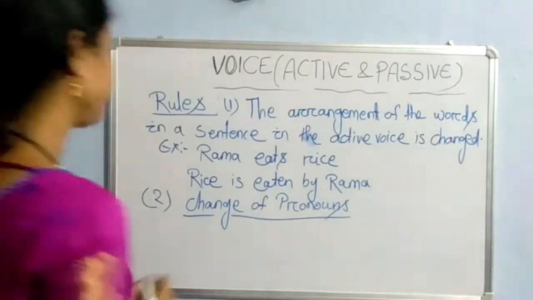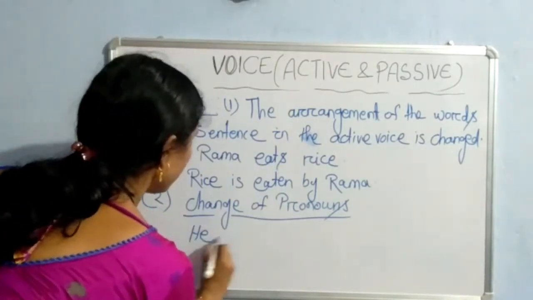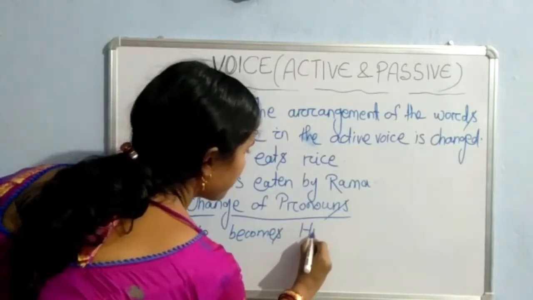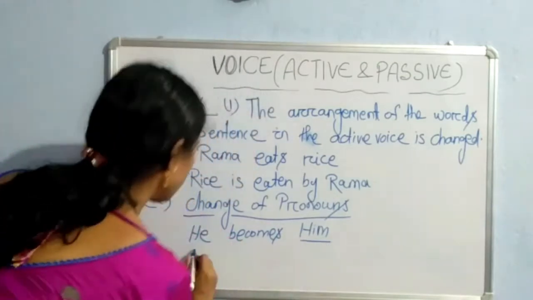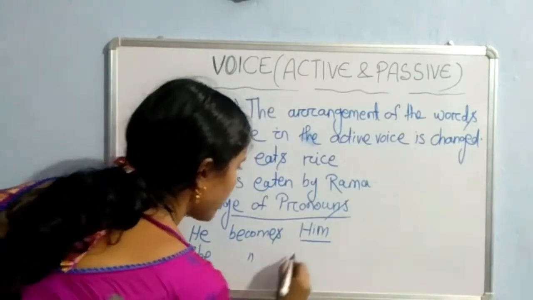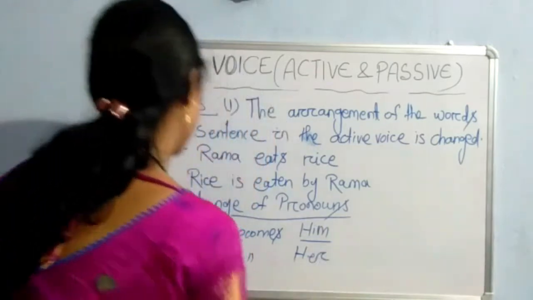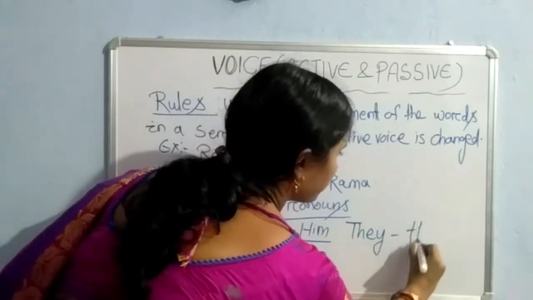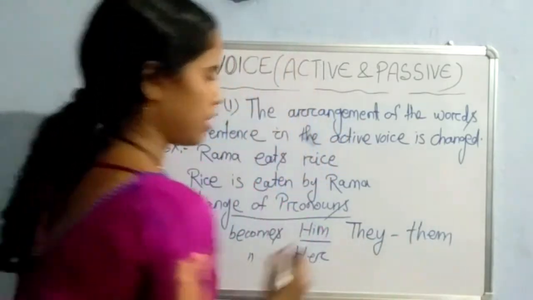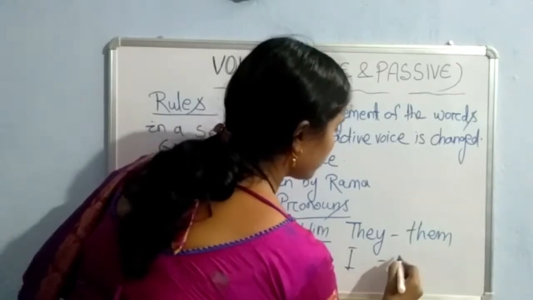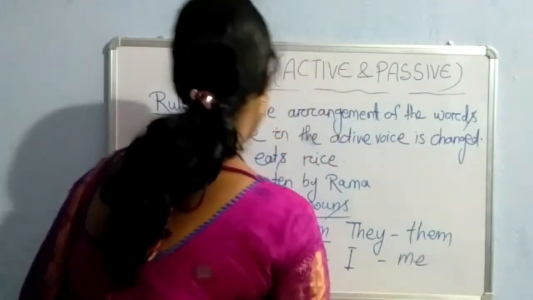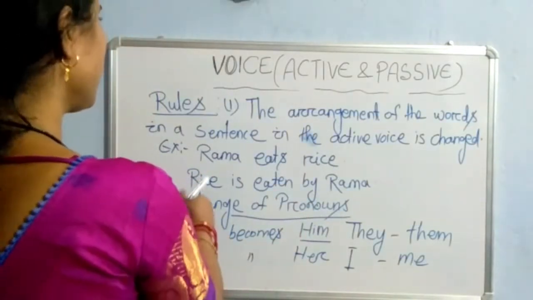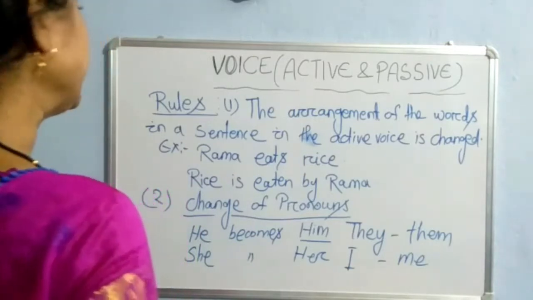For example, he becomes him, she becomes her, they becomes them, and I becomes me. These are certain changes when you convert a sentence from active to passive.